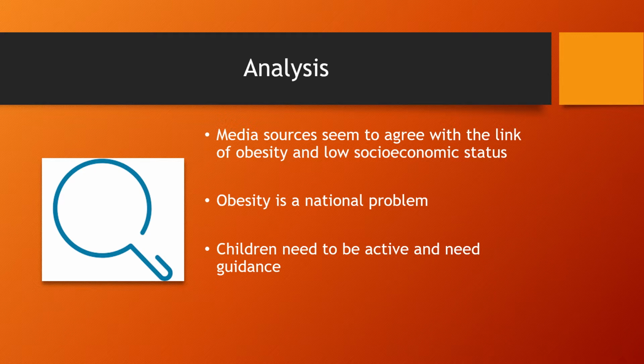Even Schwartz, the professor from the University of Connecticut, was talking about how states with higher levels of poverty have higher rates of obesity. So this can make it difficult for families with little income to afford healthier foods. Moving along to the Washington Post, they talk about how kids need to be active as young as 3 years old. Even just moving around an hour, maybe a couple hours throughout the day, or just a few times throughout the week, that could really push them to fight child obesity.